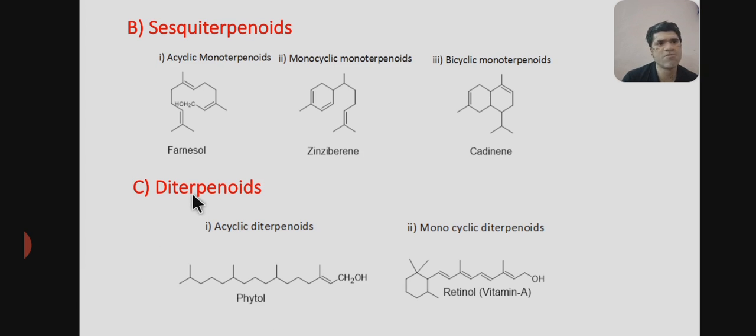So C is diterpenoid. Diterpenoid means the n value is 4, that is, 4 isoprene units will be there. For acyclic diterpenoid, an example is phytol. And for monocyclic diterpenoid, an example is retinol, that is vitamin A, where one ring will be present. So this is about the classification of terpenoids.